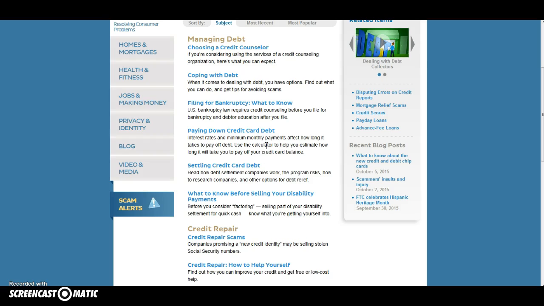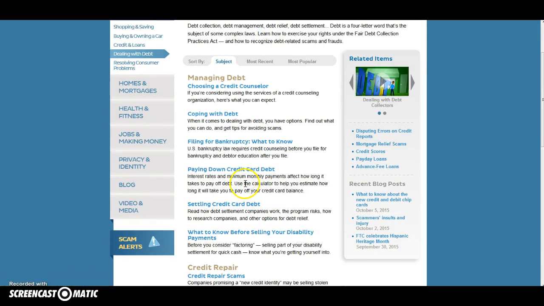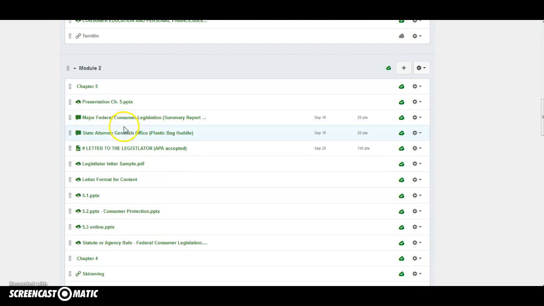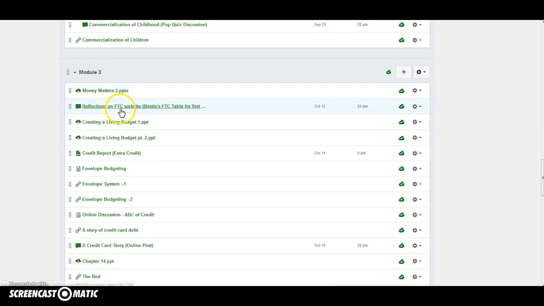We'll also have a financial person that comes in during that period of time as well to offer financial guidance for persons that may need that or need advice on that. So do the same thing for dealing with debt or shopping and saving here. Just look through the tabs on the subject. Whatever you found that was most interesting to you that popped out, go ahead and just post it in that discussion section for the one that says in your module 3, reflections on FTC website. It says FTC bestie thing, but you can go ahead and ignore that. Just post one paragraph on that.